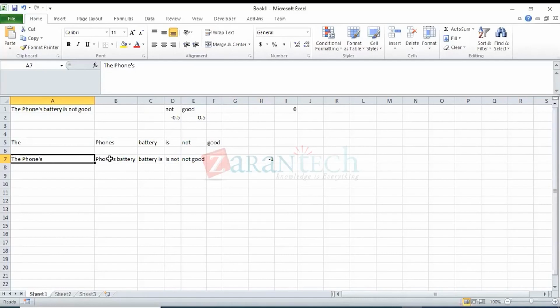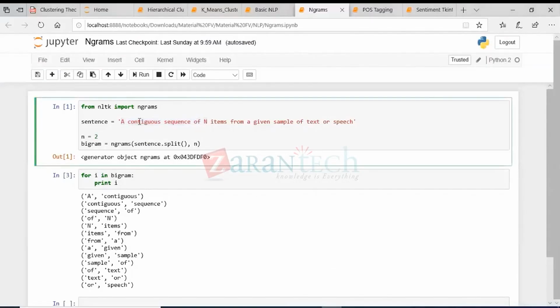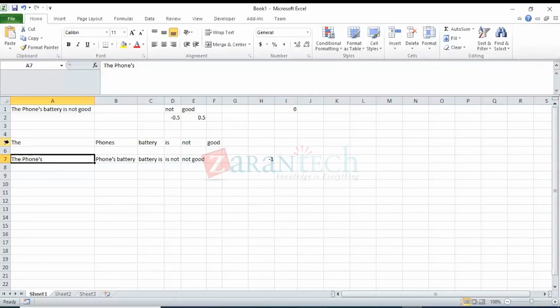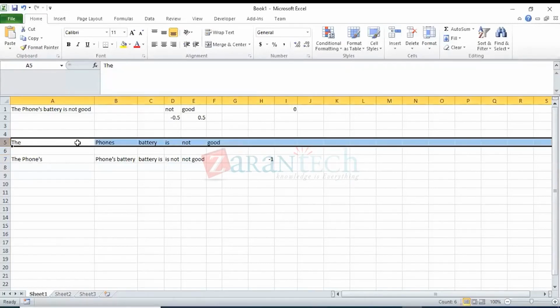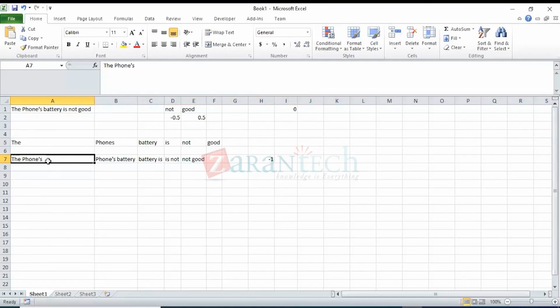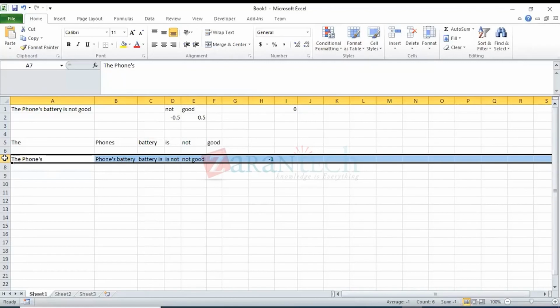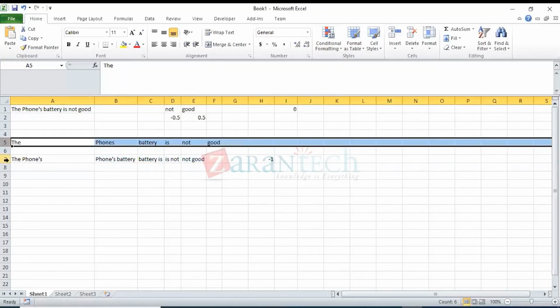This technique is called n-grams, where n is nothing but the number of words. If we split our sentence word by word like we did before, these are called unigrams. Each individual word in the sentence is a gram in itself. But if we are building a bigram, we group two words together and classify that as one gram. So this is the unigram, and this is the bigram of the sentence.